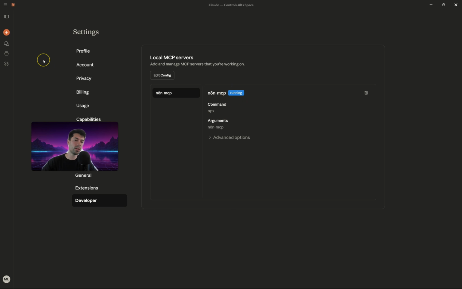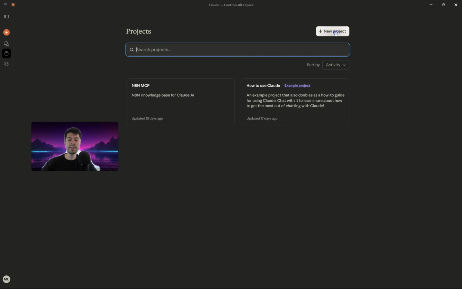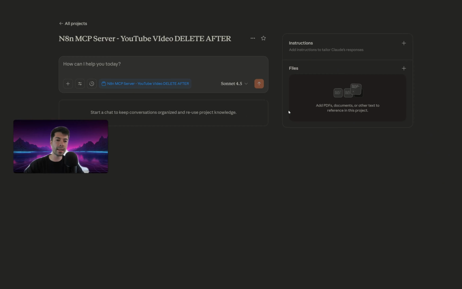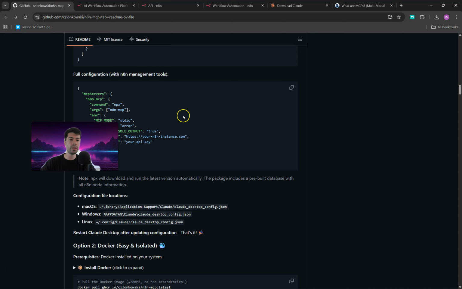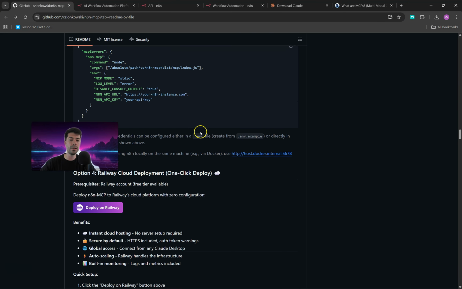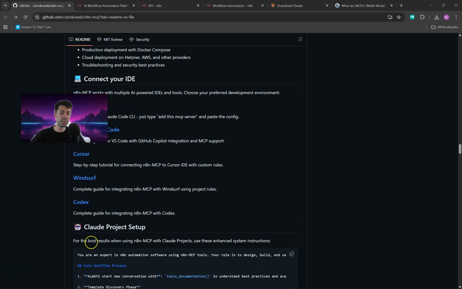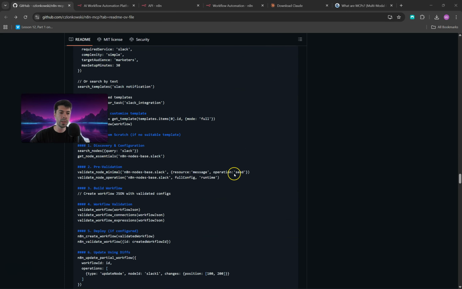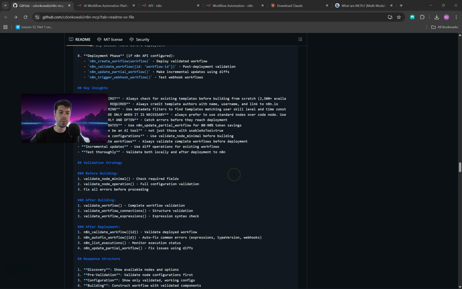Once you do that, another thing that I recommend is come to projects, create a new project, then click on create project. And now again, we are going to go back to the GitHub repository. Scroll down all the way here, and you are going to see this part called Claude Project Setup, where we have a full, well-detailed prompt on how we want Claude to behave.